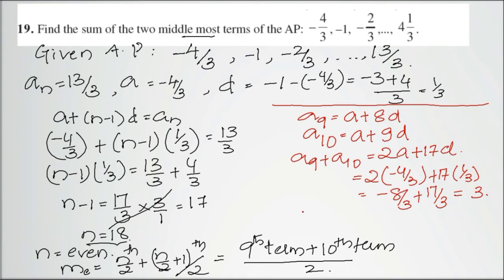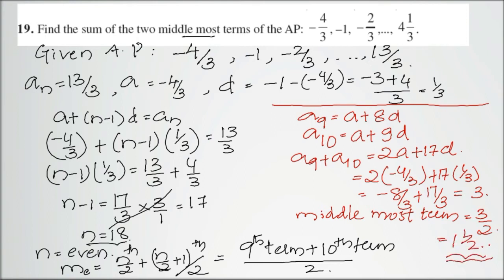Therefore, the middlemost term will be 3 by 2, nothing but 1.5. Remember, this is positive 1.5. Here the sequence started with a negative, then there is an increase, and we get positive 1.5 somewhere in the middle.